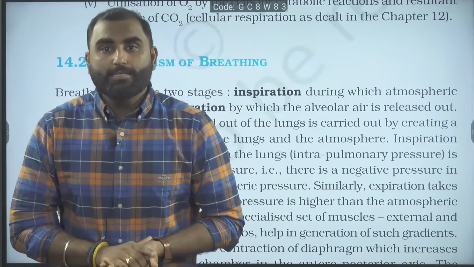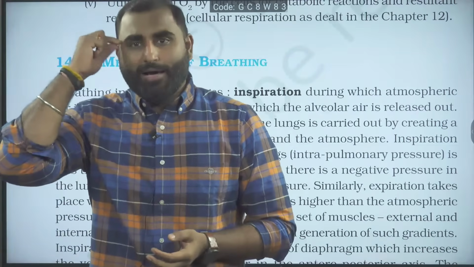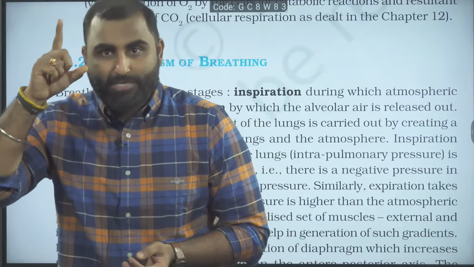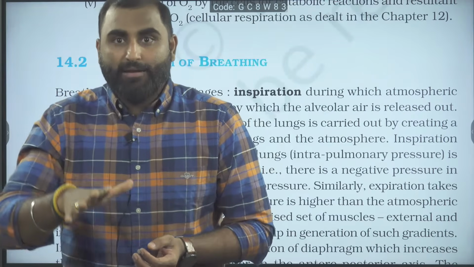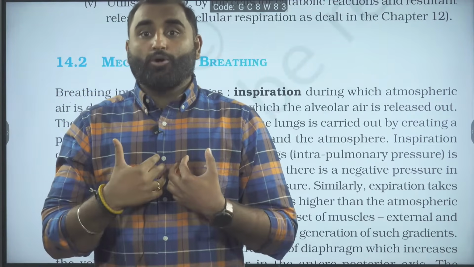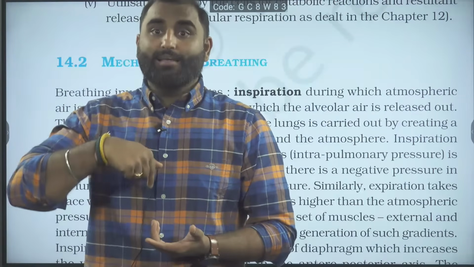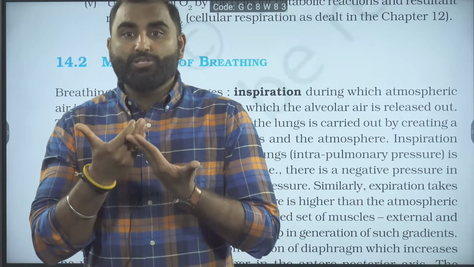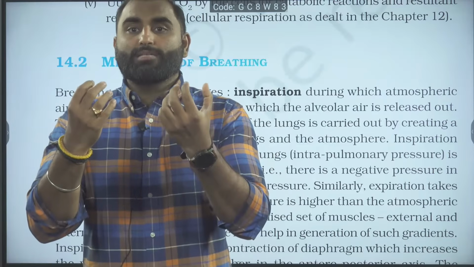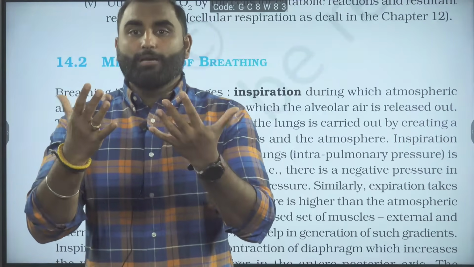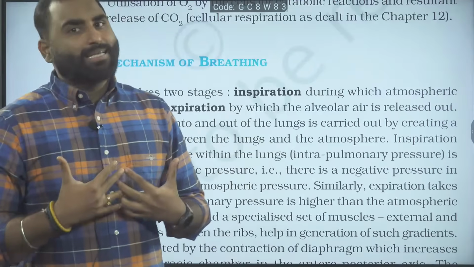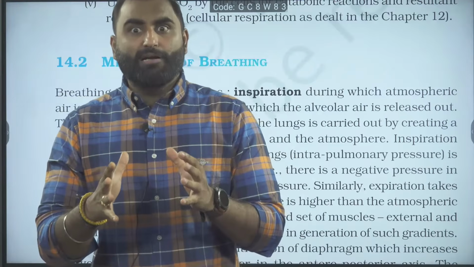Now what happens? The signal coming from the medulla respiratory rhythm center stops. As the signal stops, the diaphragm will again relax. The external intercostals will also relax because the signal has stopped. The diaphragm will again go back to its resting dome shape. The external intercostal muscles will release the rib cage. The rib cage is going to go downwards and inwards. Your lungs are already filled with the air.